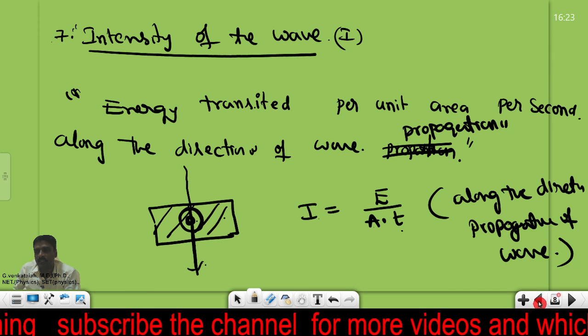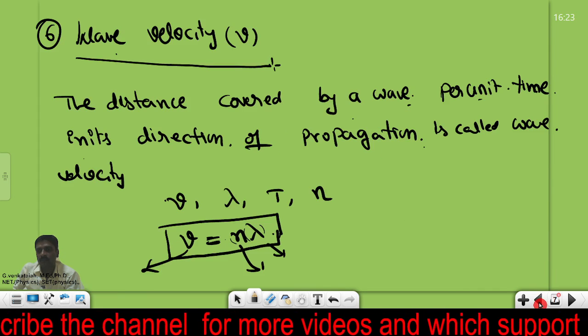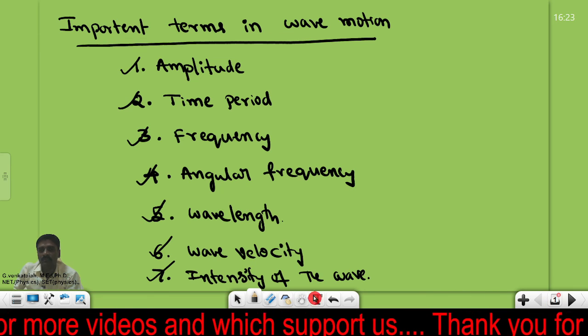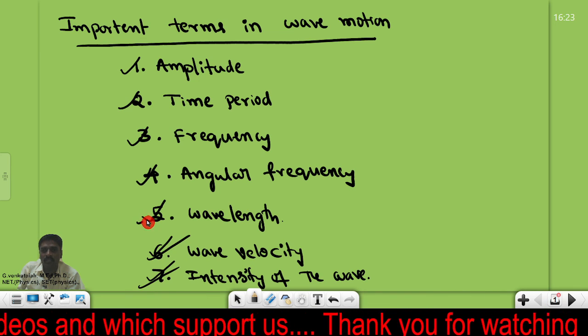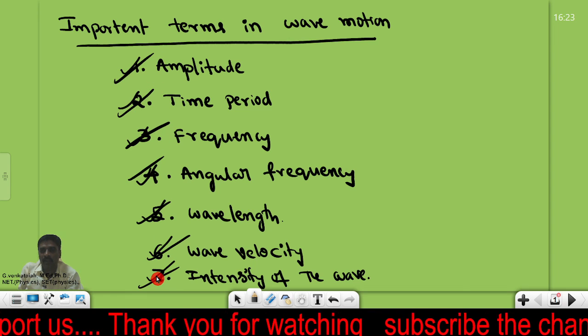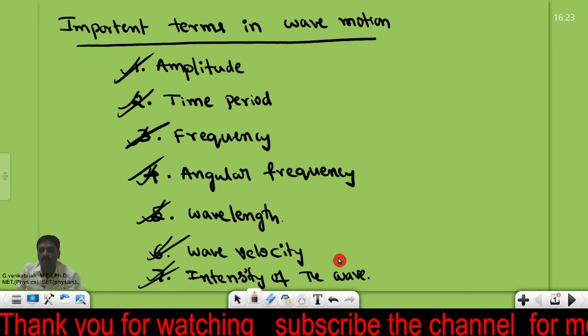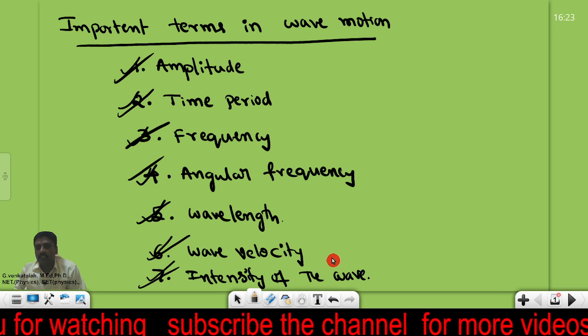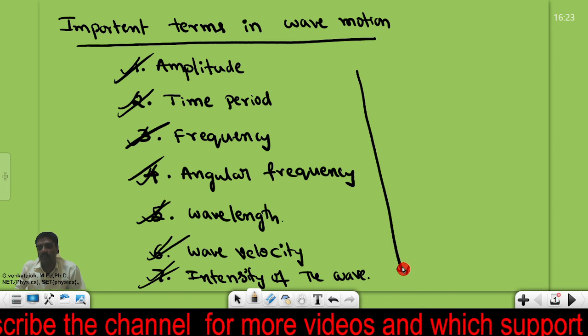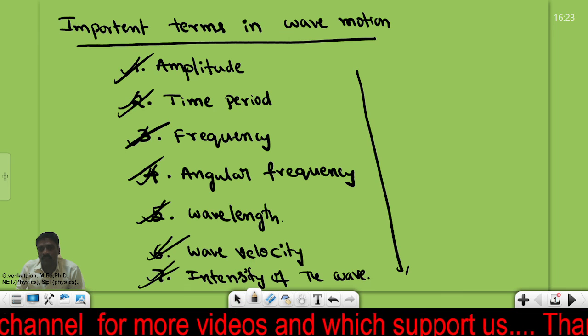I hope everything is completed. What are the parameters, the points we discussed? Intensity, wave velocity, wavelength, angular frequency, time period and amplitude. These we are going to use in the discussion of the problems, and also when we are discussing the wave function. These parameters we are going to utilize. Thank you.